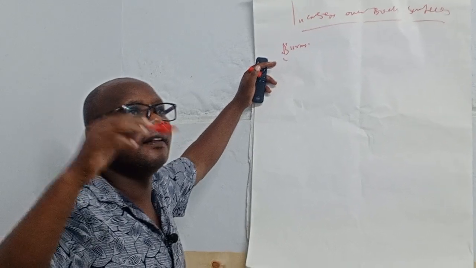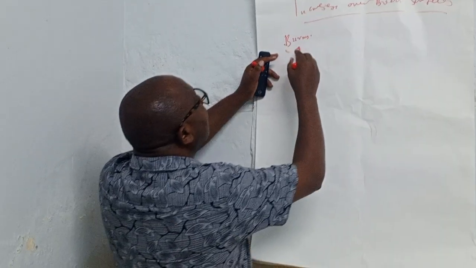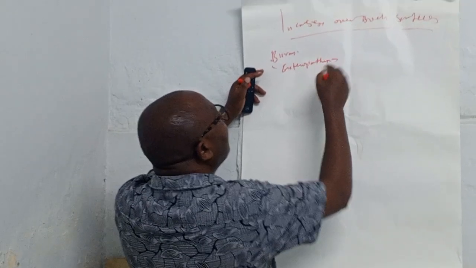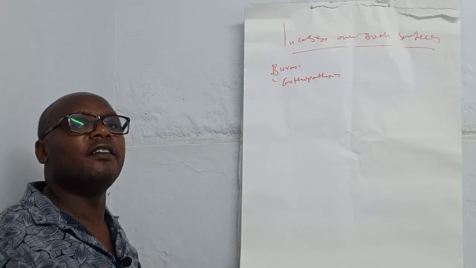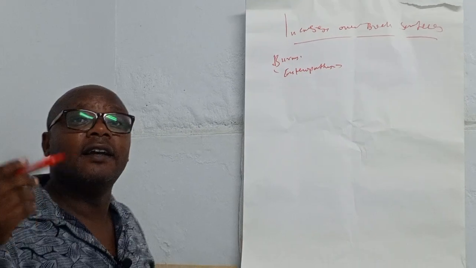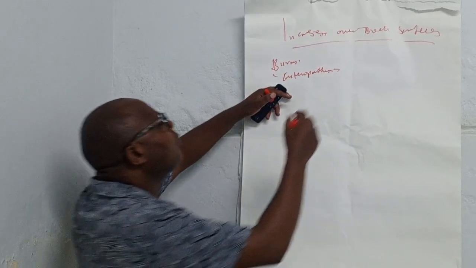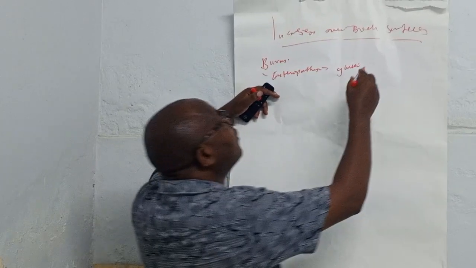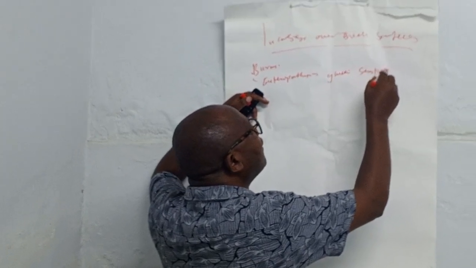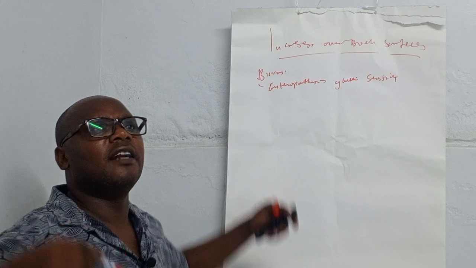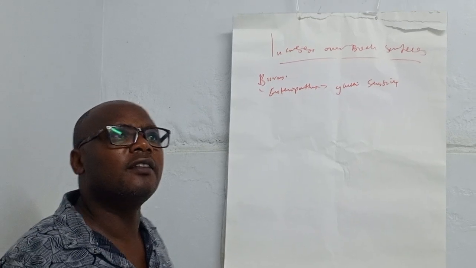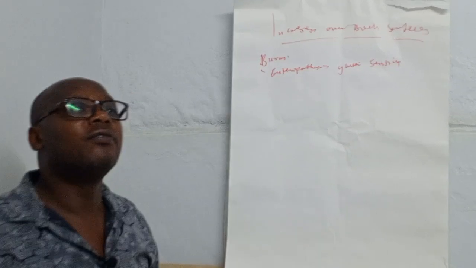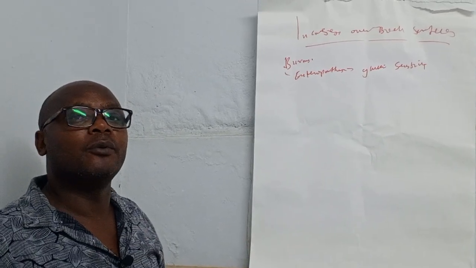Another one is enteropathies. A good example is people who have hypersensitivity, like gluten sensitivity. Gluten is a protein found in wheat, and some people have a problem with it, so they don't get proper absorption in the body.